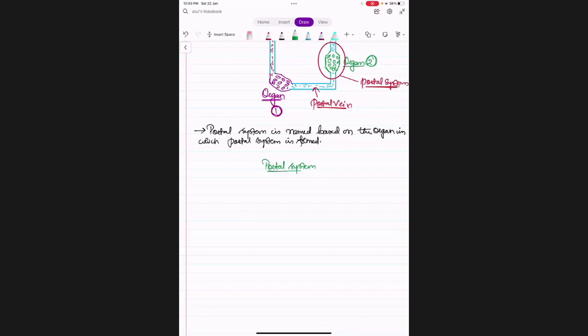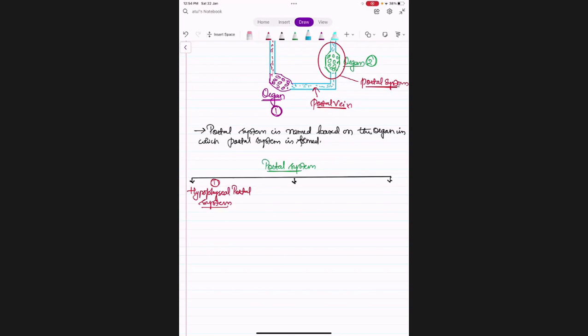Portal systems in the animal kingdom are of 3 types. Okay, 1, hypophyseal portal system. This is 1.